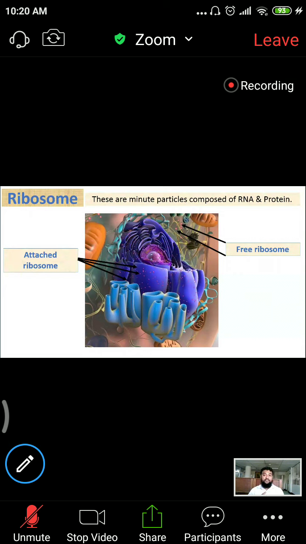But the protein that will be exported for the use of other cells, at a distant site, will be very vital, important protein. It will be formed in this integrated manner, combined rough endoplasmic reticulum, Golgi apparatus, including the nucleus. So attached ribosomes form exportable protein. Free ribosomes form the protein utilized by the cell itself. Self protein, mind it. Exportable protein and self protein.